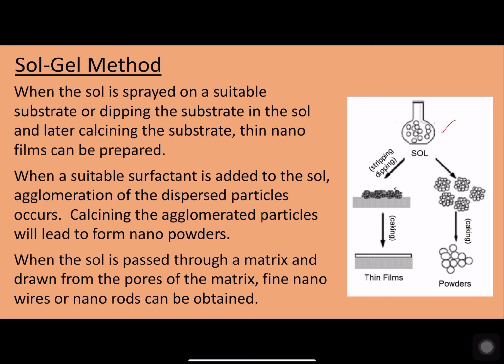When a suitable substrate is dipped into that sol, or by spraying that sol onto the substrate, we can form what are called nanoclusters. And by calcining those nanoclusters on the coated surface, we can form what are called thin films.